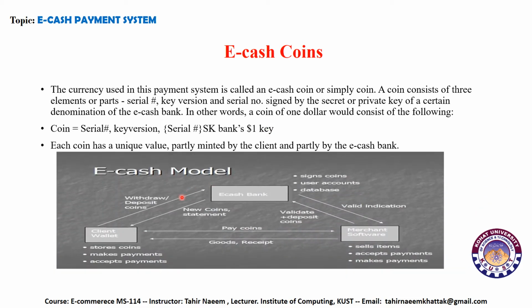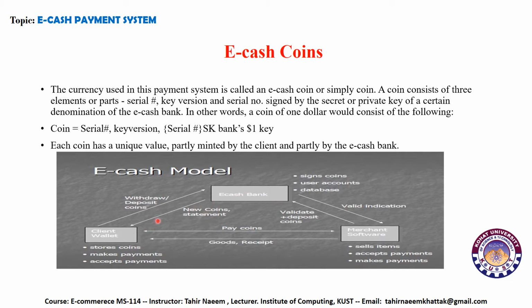So here is the eCash model. We will discuss it. This is the client wallet. The client wallet stores the coins, makes payments and accepts payments. This is the eCash bank.